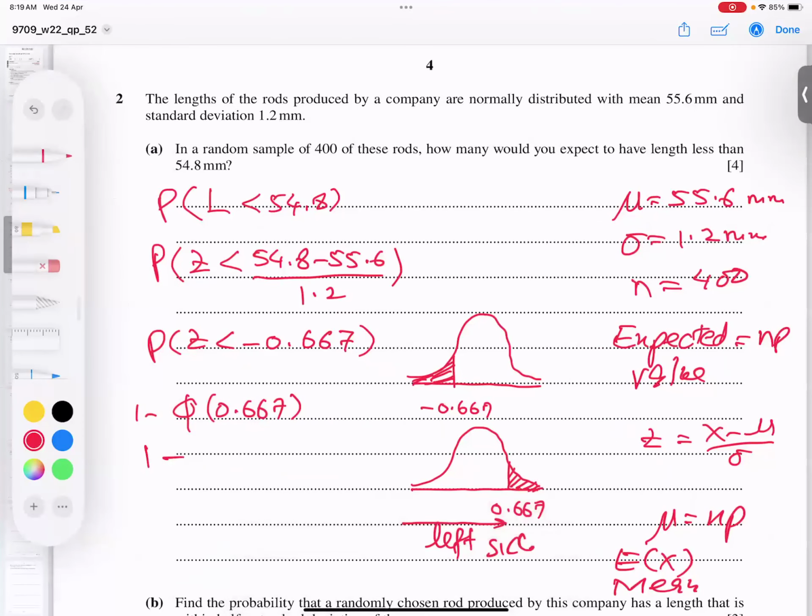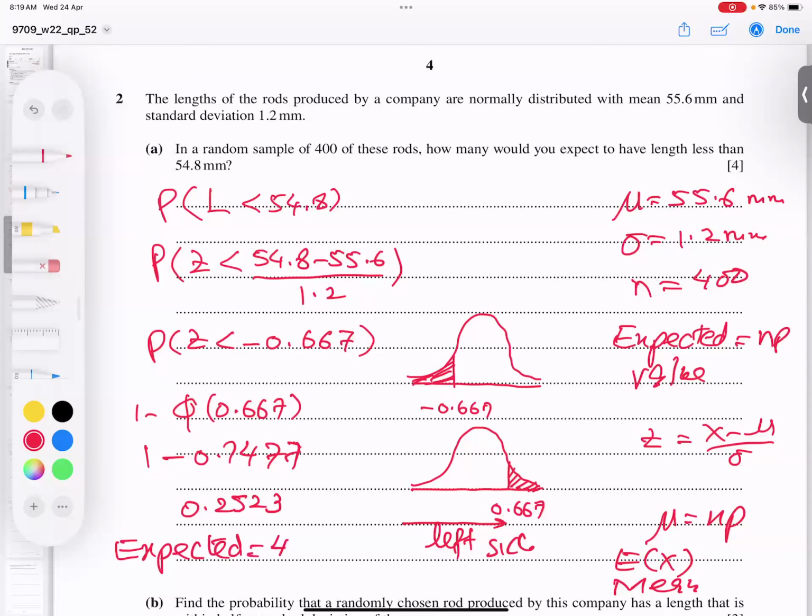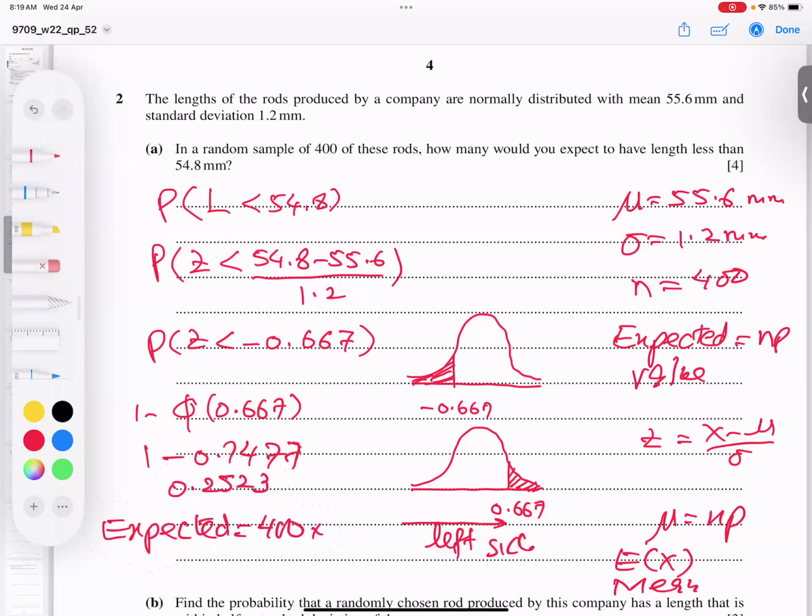So 1 minus 0.7477. After subtracting from 1, I got a probability of 0.2523. But I have to plug in this probability here. The question asks for the expected value, the sample is 400, you can see, and the probability is very clear, 0.2523.